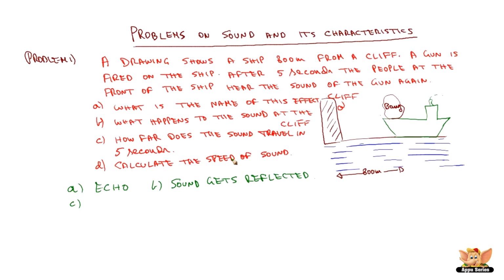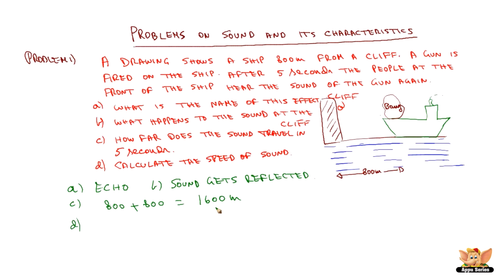How far does the sound travel in 5 seconds? Sound travels from the ship to the cliff 800 meters and again back, because for the echo the distance is twice the distance between the objects. So it is 1600 meters it travels, because 800 plus 800. 800 from ship to cliff and cliff back to ship is another 800. So it is 1600 meter.